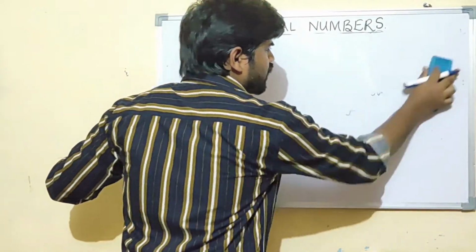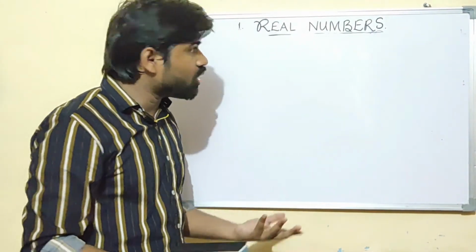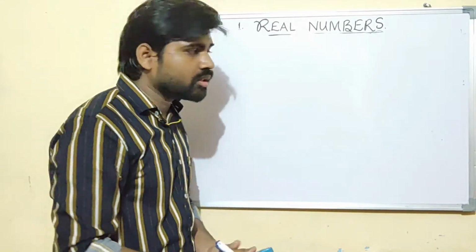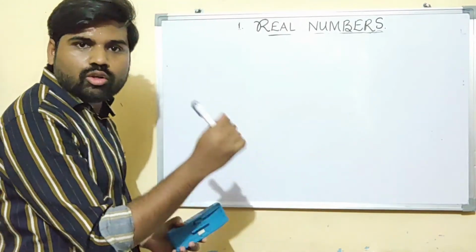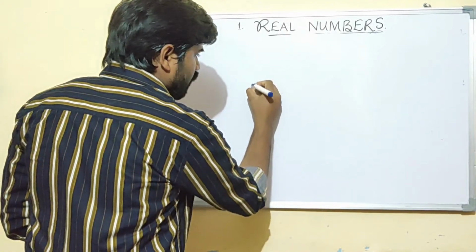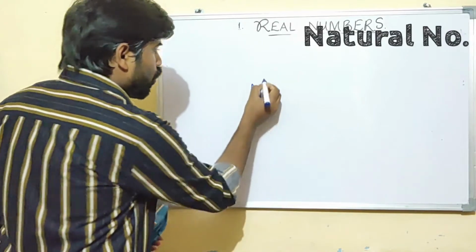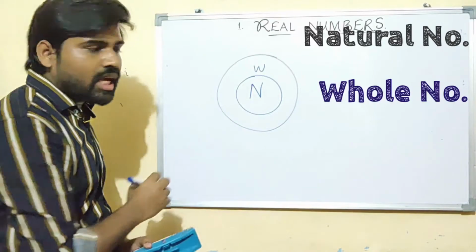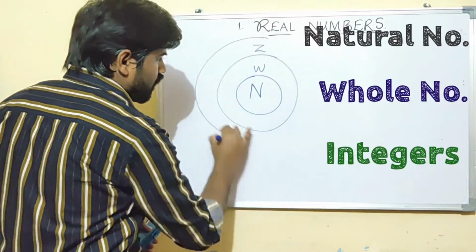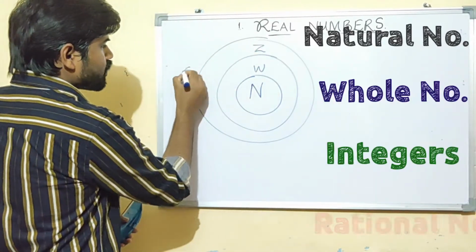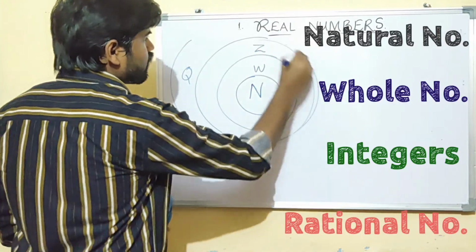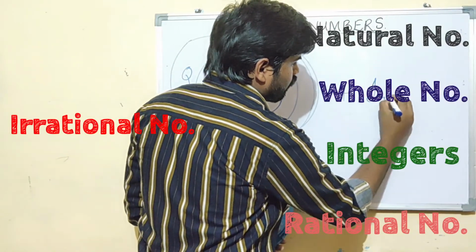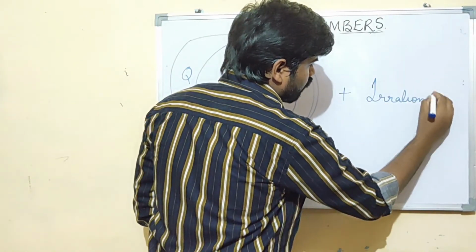You would be thinking our chapter's name is real numbers and we haven't started yet, right? So, till now what have we studied? We studied natural numbers, whole numbers, integers, and rational numbers, Q. Another number was irrational numbers.